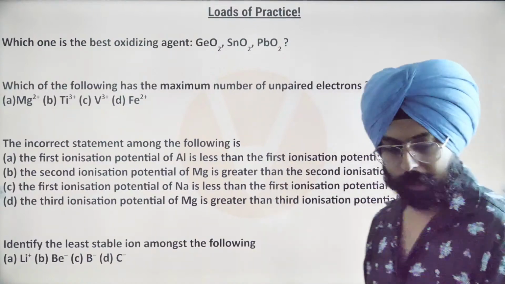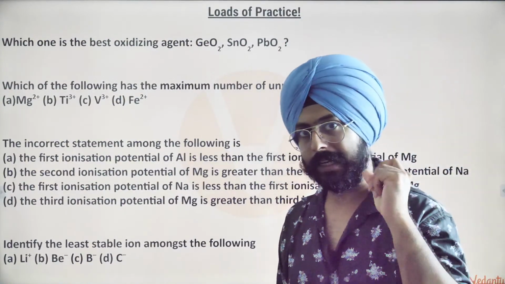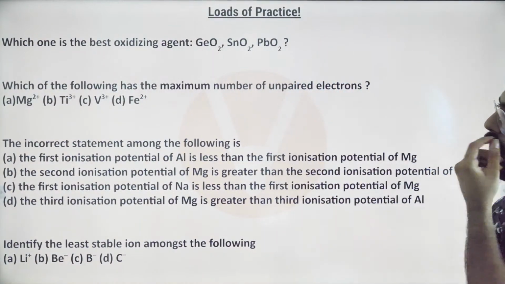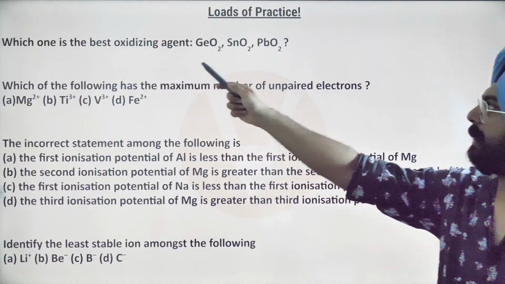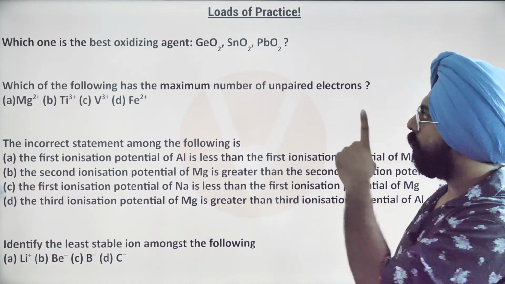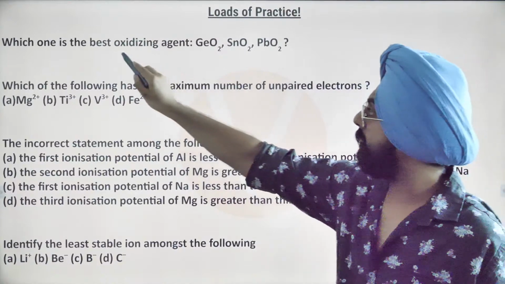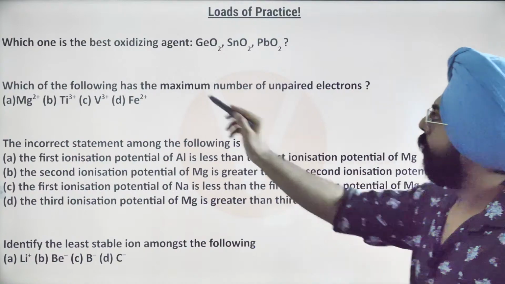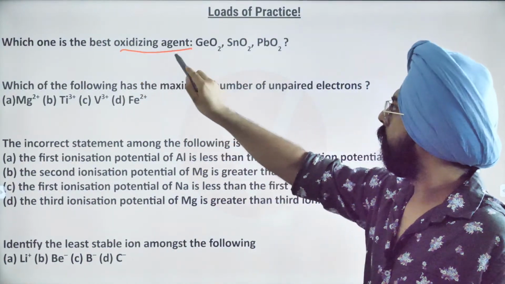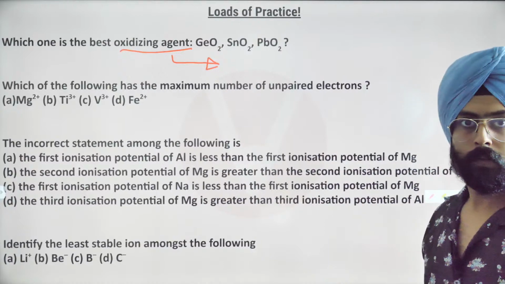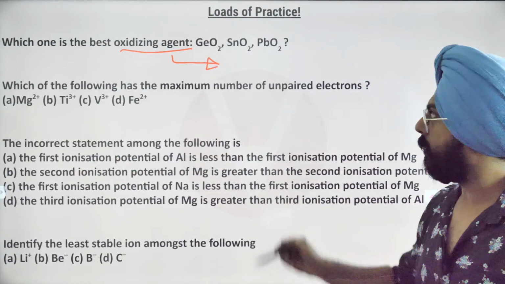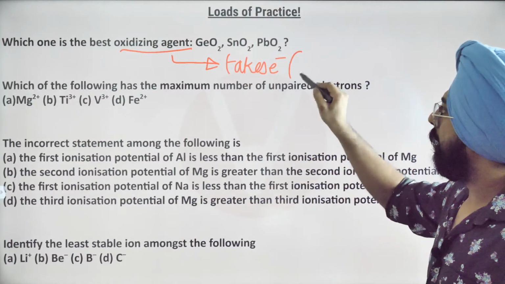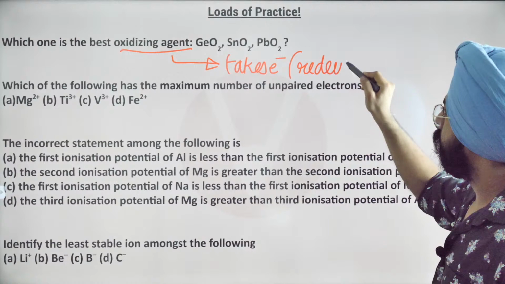Let's go. So now my dear friends, for the next 10 minutes let's quickly solve some questions. Very interesting, very good questions. Let's try. First case, which one is the best oxidizing agent? My dear friends, quickly tell me, which one of these is the best oxidizing agent? What do we mean by oxidizing agent? Oxidizing agent means it takes electrons from the other species. Essentially, it gets reduced.